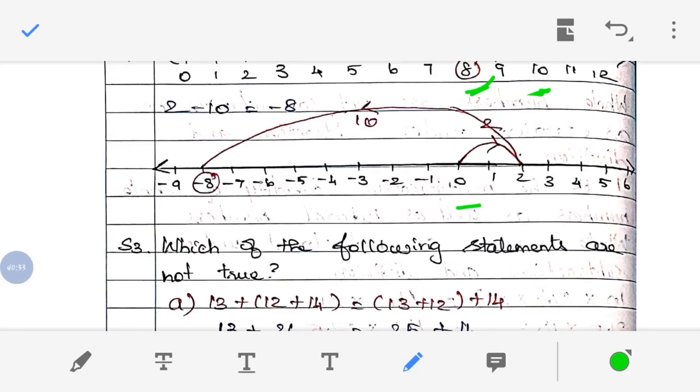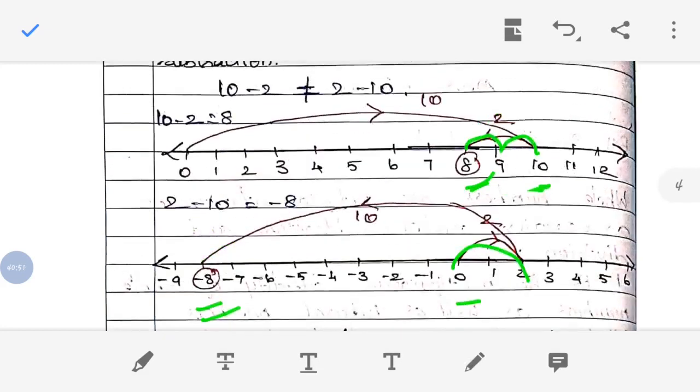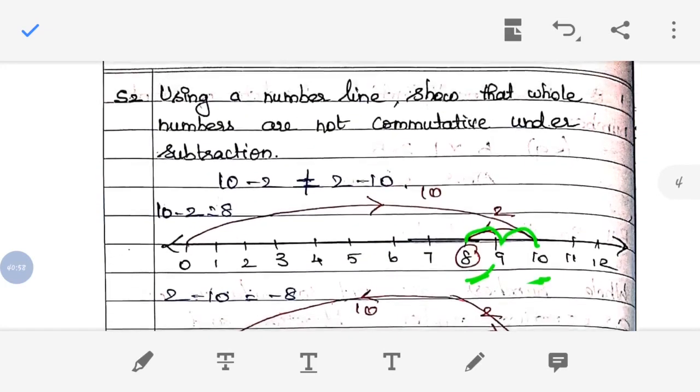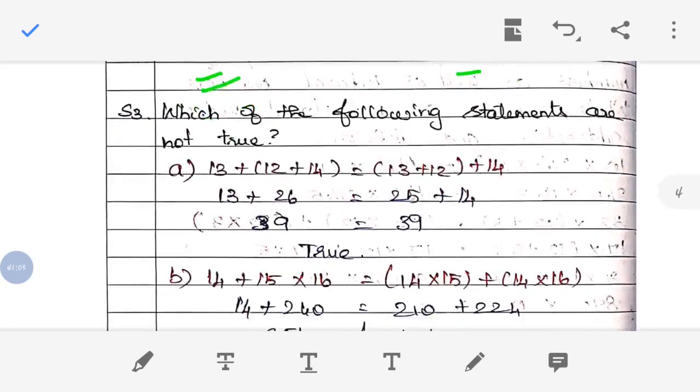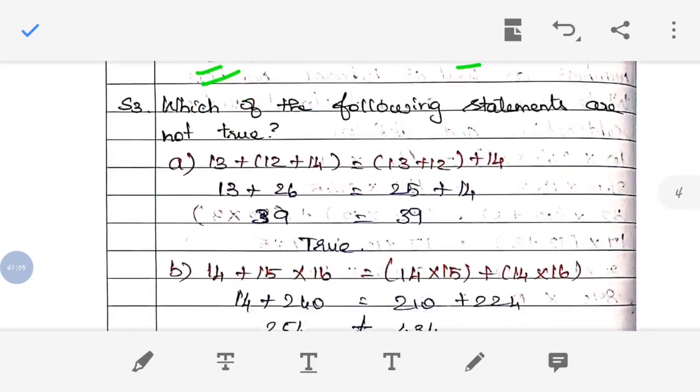So first we have to jump to 2. We have jumped to 2. Then we have to do 10 jumps in reverse order. So if you do 10 jumps in reverse order, you will get the answer 8, so the answer will become minus 8. Understood? Here we got plus 8 and here we got minus 8. So definitely it is not equal. Understood? So that we have shown, as they asked in the question. Okay, so let's move on to the next question, that is S3.